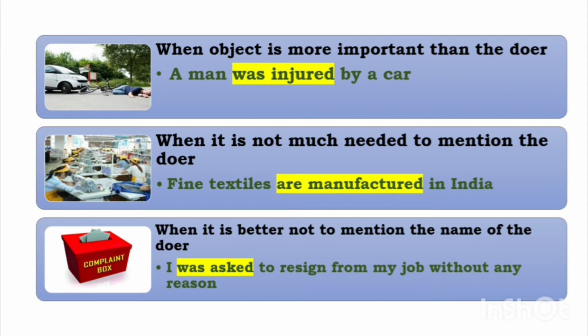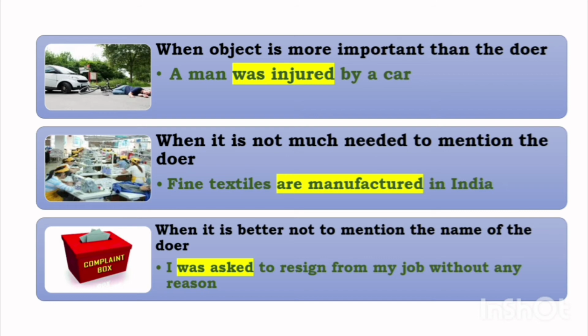What is the more important in the sentence? The place and the things which are manufactured. So fine textiles are manufactured in India. So fine textiles and India, these are the two important things, the place of production and the things which are produced. And lastly, when it is better not to mention the name of the doer.